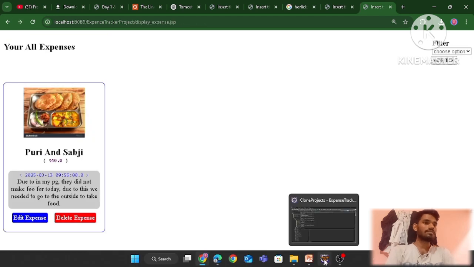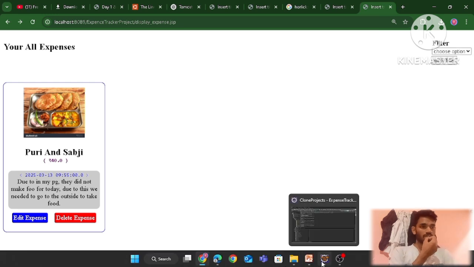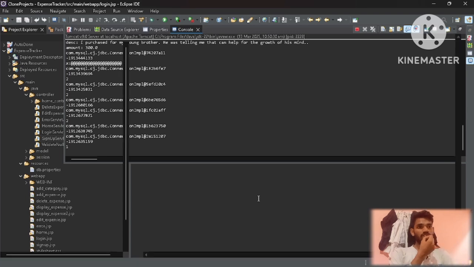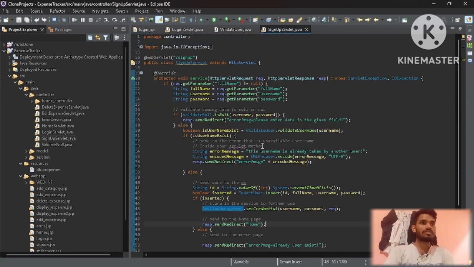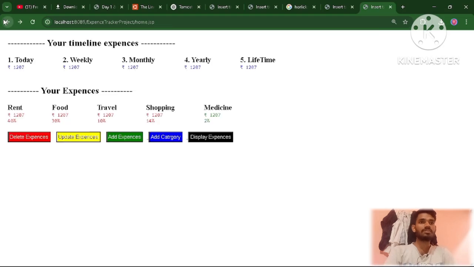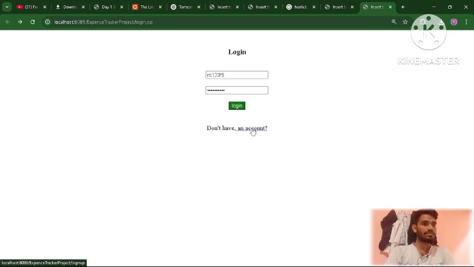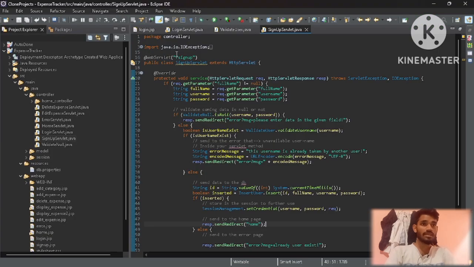After this, this is the filter thing we have to implement. Now I am going to show you the simple code implemented here, the sign up and the login, very quickly. This is the sign up servlet page, which is called from here when we create an account. Sign up calls this sign up endpoint.